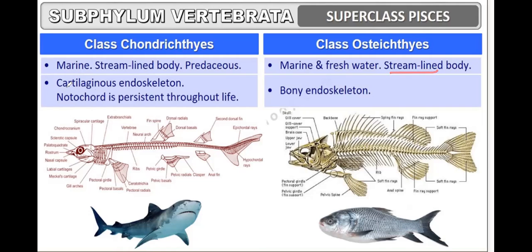In class Chondrichthyes, the endoskeleton is made up of cartilage, so a cartilaginous endoskeleton, and the notochord is persistent throughout life. Here, the endoskeleton is made up of bones, so a bony endoskeleton, and this is the cartilaginous endoskeleton.